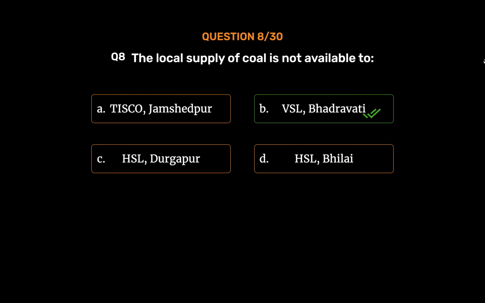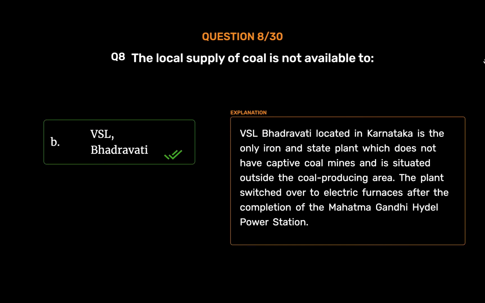VISL Bhadravati, located in Karnataka, is the only iron and steel plant which does not have captive coal mines and is situated outside the coal-producing area. The plant switched over to electric furnaces after the completion of the Mahatma Gandhi Hydel Power Station.